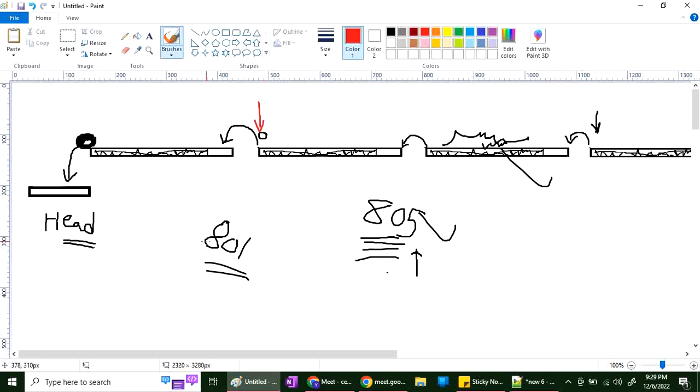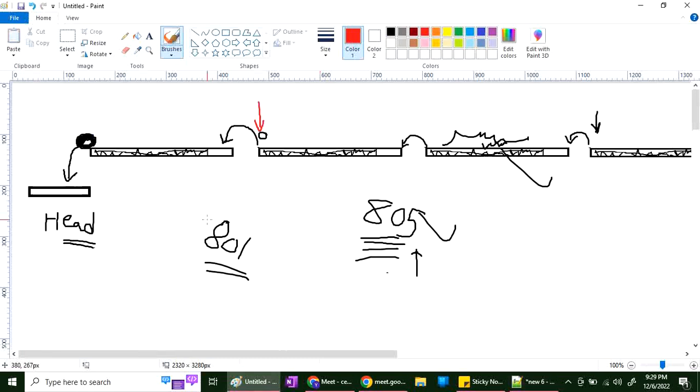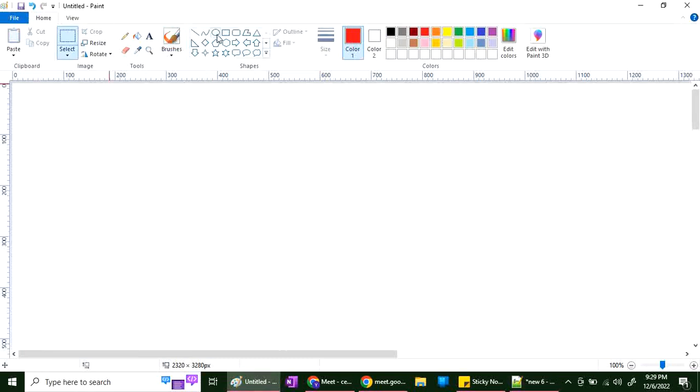Very good. Hope you understand what I am explaining. In order to solve this problem, we make one more variable called previous. So now I will have two variables. If you make the memory map of that, it will be something like this.